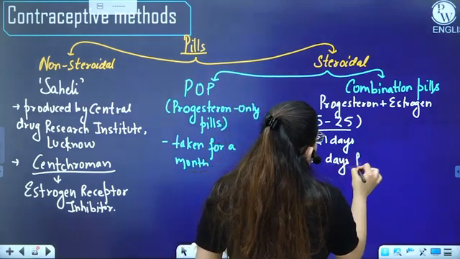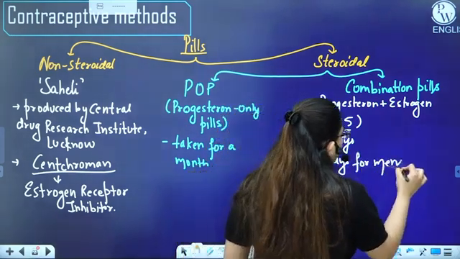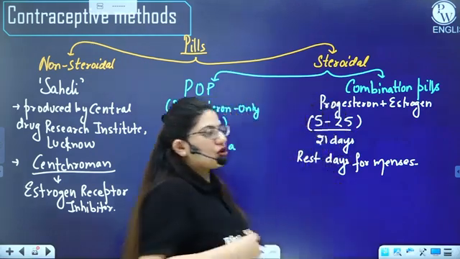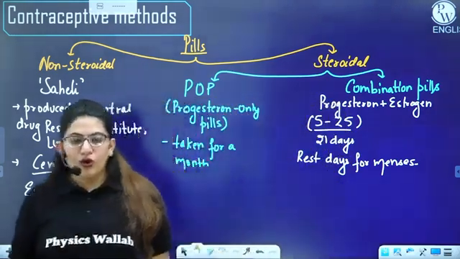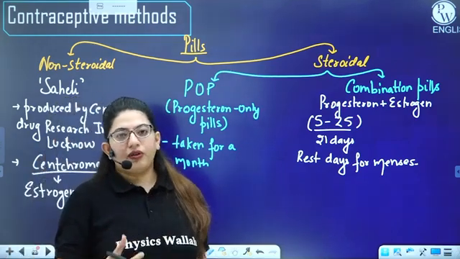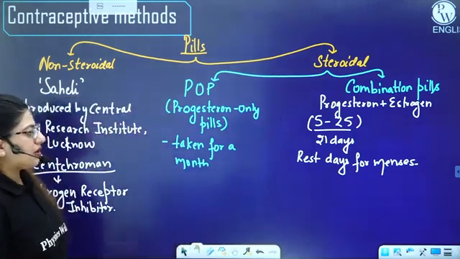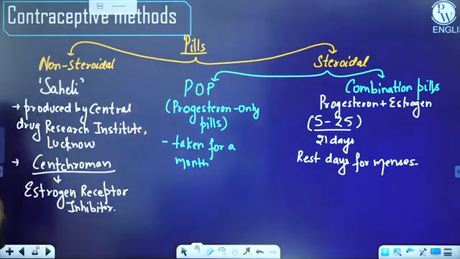Rest days for menstruation. All right, so when you stop eating these pills, the hormone will go low, and the endometrium will be eroded and it will fall off, and that is menses. So these are the types of pills we have: non-steroidal and the steroidal one.